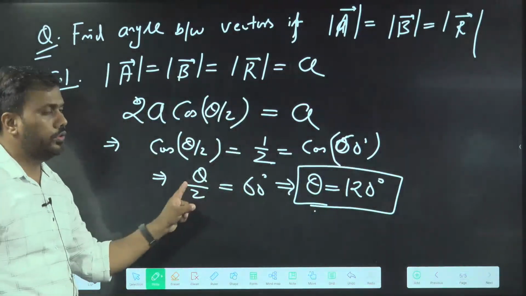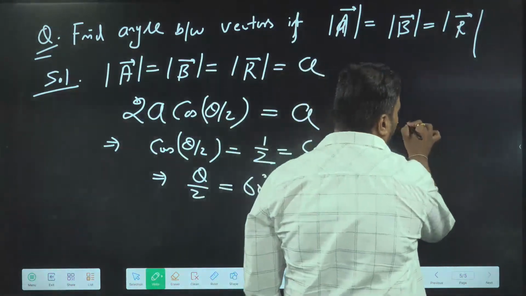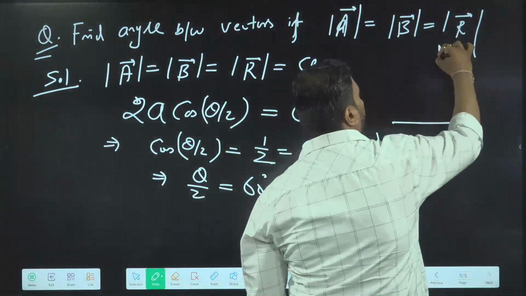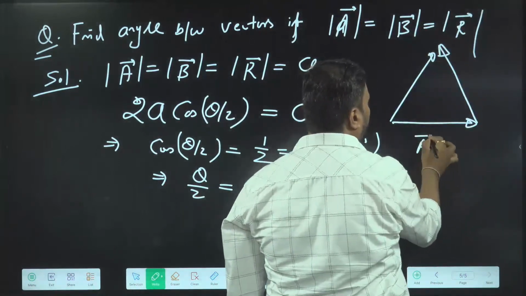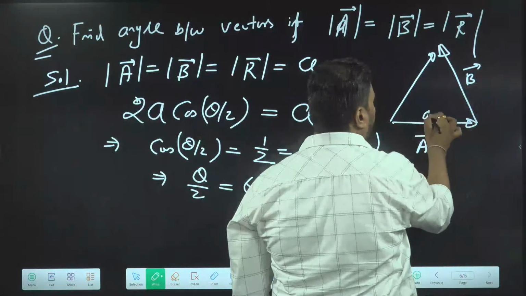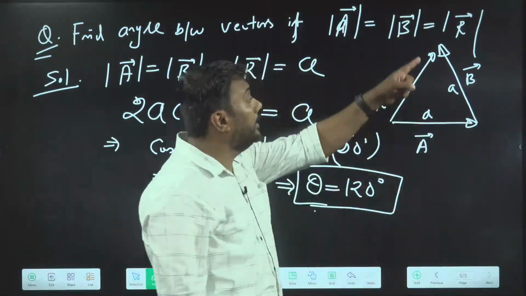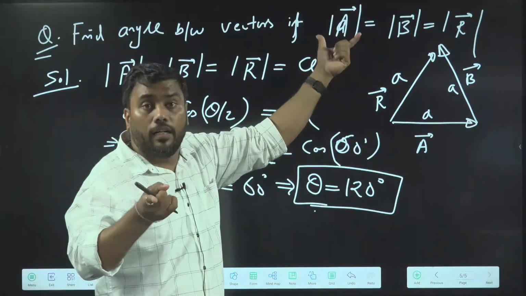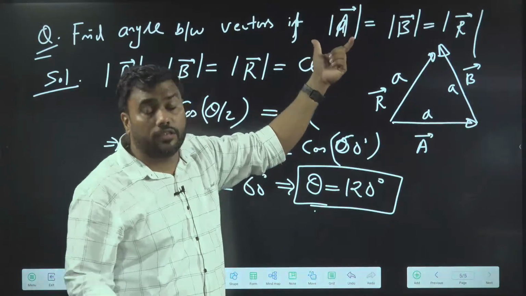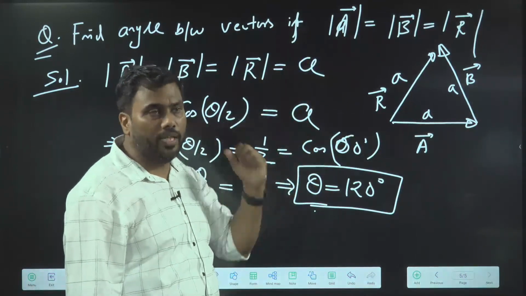I can take this 2 here. Theta now is 120. So this is a very simple situation of an equilateral triangle. Two vectors have the same magnitude: this length is A, this length is A. The resultant also has the same magnitude. This is possible when the triangle is equilateral. Three vectors are creating a triangle, and if the lengths are the same, the triangle will be equilateral.